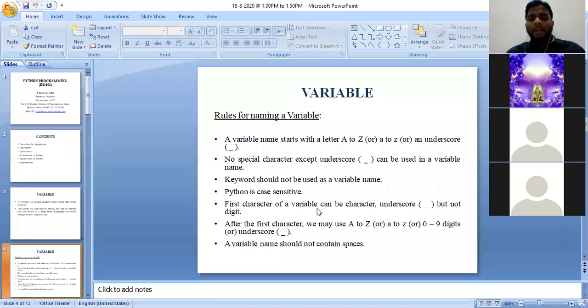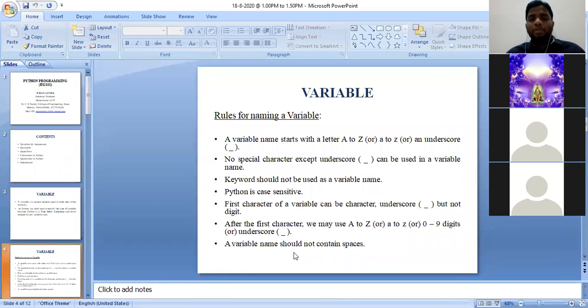First character of a variable can be a character. Character in the sense A to Z or lowercase letter a to z, underscore, but not a digit. Digit also is not allowed. Already I have told you the possibilities will be 53 only. Uppercase letter A to uppercase letter Z, and small a to small z, and the remaining one is underscore. Even a variable name should not start with a digit also. That means 0, 1, 2, 3. It should not start with digits, or it should not start with any special characters other than underscore.